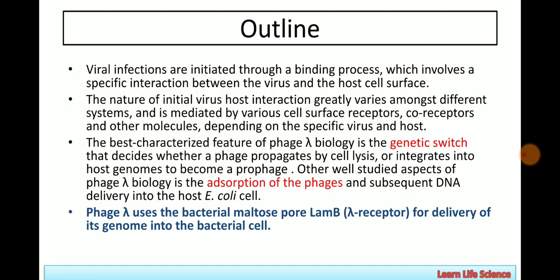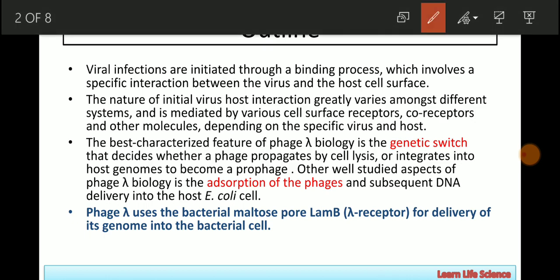Any viral infection is initiated through a binding process which involves a specific interaction between the virus and the host cell surface. This is a general sentence that we all know: for any interaction to appear between different cells, the first thing that occurs is the interaction between these two different cells. For example, the interaction between the virus tail and the host cell membrane.